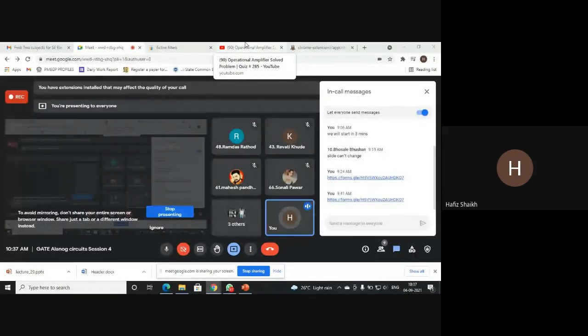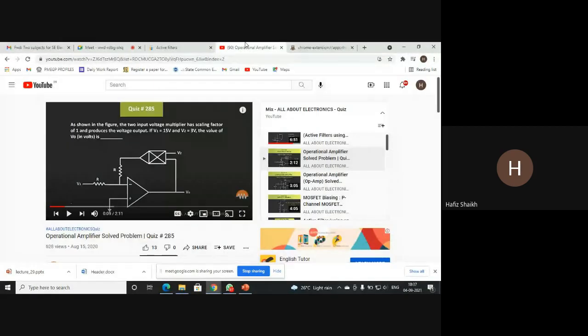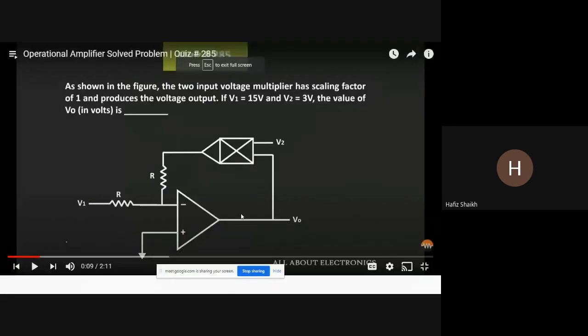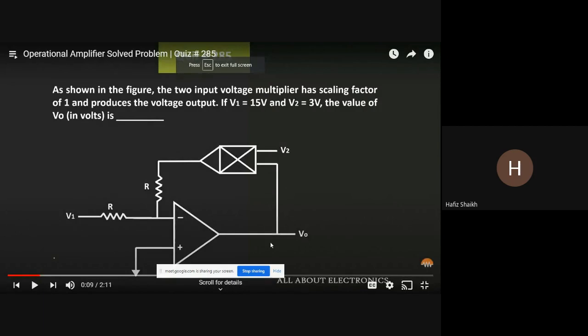Now we will see the next example for op-amp. So here you can see two inputs. Two input voltage multiplier has scaling factor of 1 and produces voltage output. If V1 is equal to 15 volt and V2 is equal to 3 volt, what is the value of output voltage? The output voltage we have to find out.